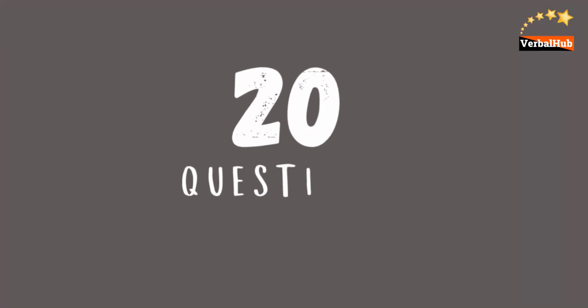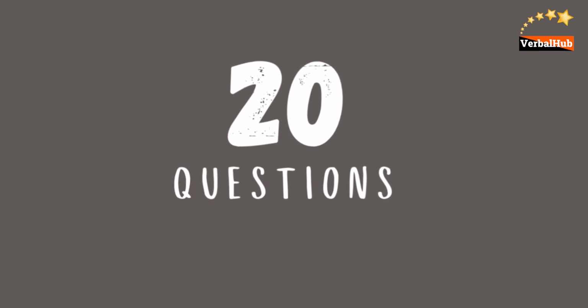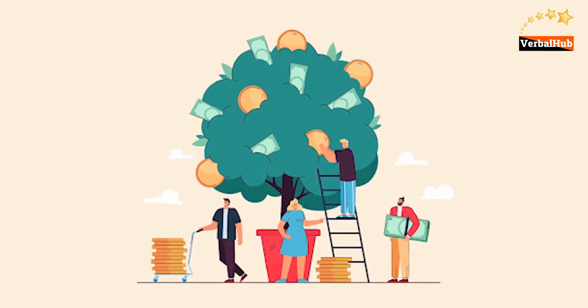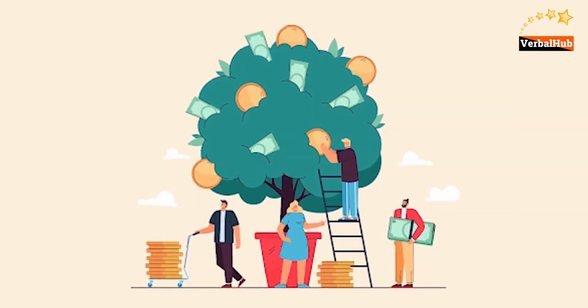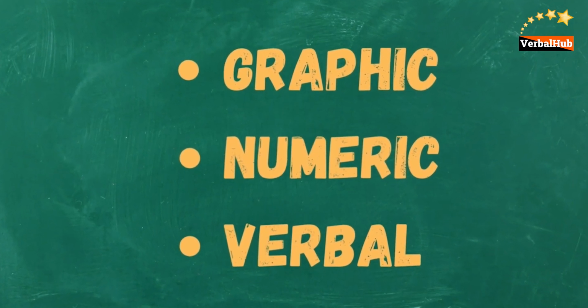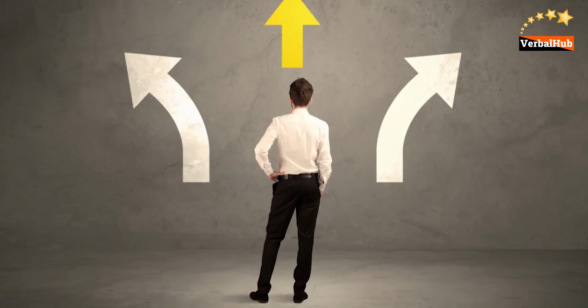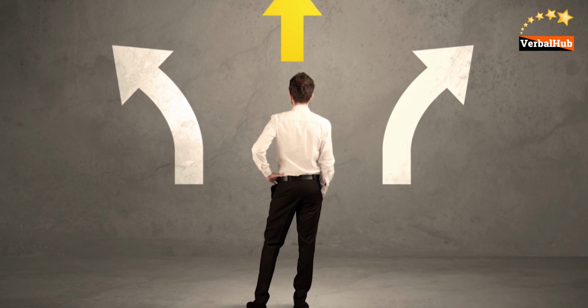It is composed of 20 questions that ask you to assess how multiple sources and types of information, including graphic, numeric and verbal, relate to one another and can be leveraged to make informed decisions.